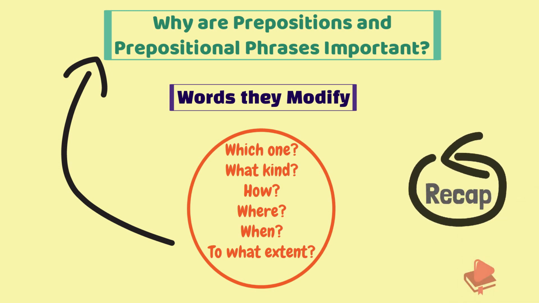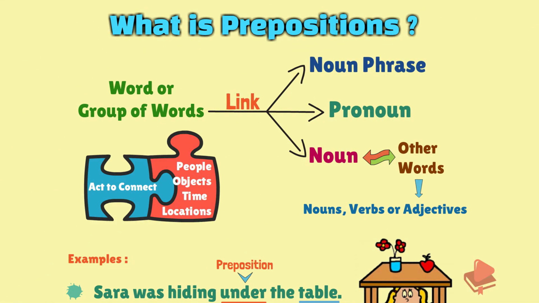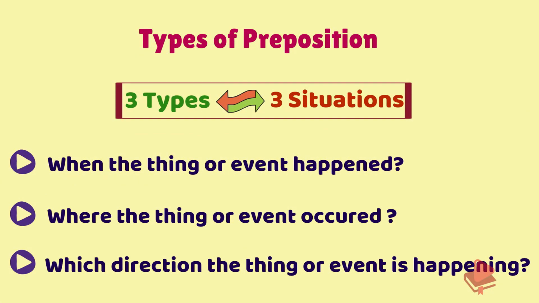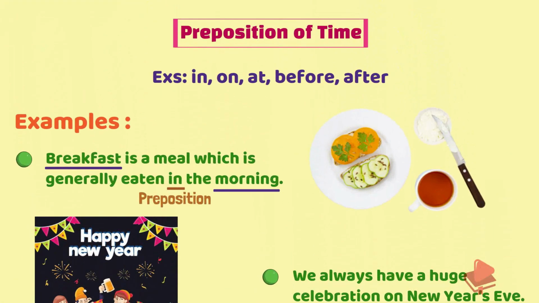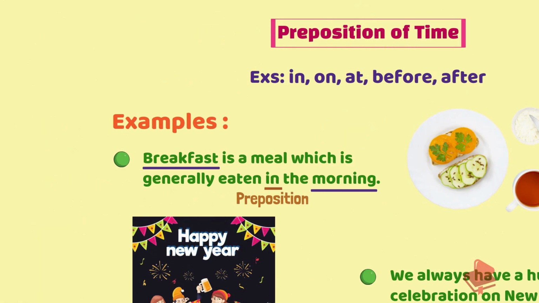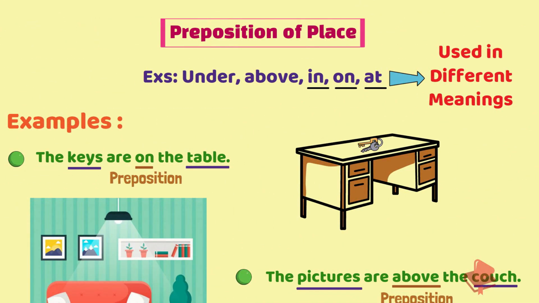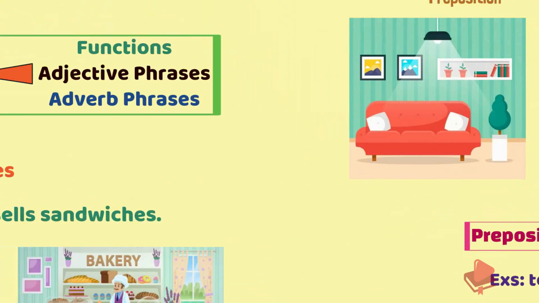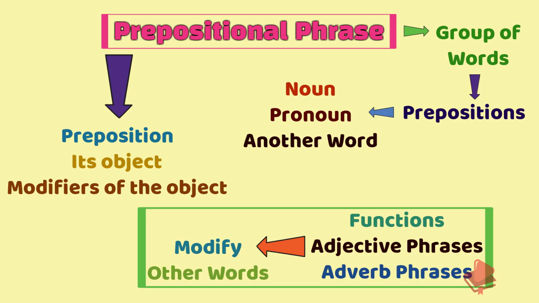Let's do a quick recap. We firstly discussed about what is preposition. Then we discussed about the types of preposition, which is preposition of time, preposition of place, preposition of direction, and lastly we saw prepositional phrases. That's all in this video.